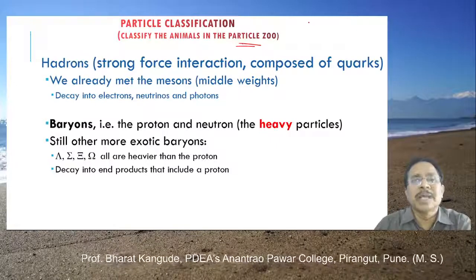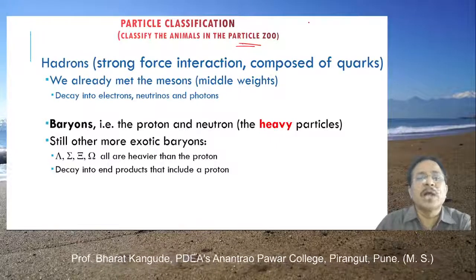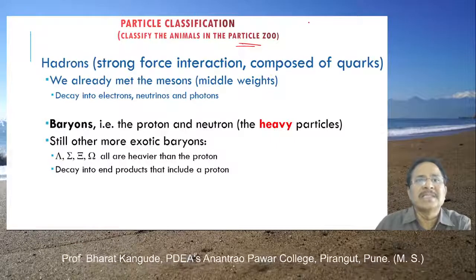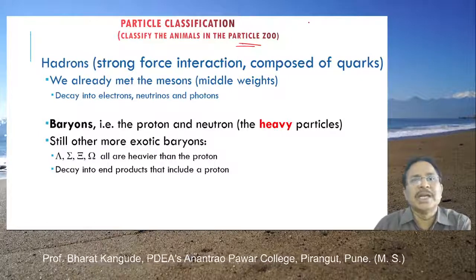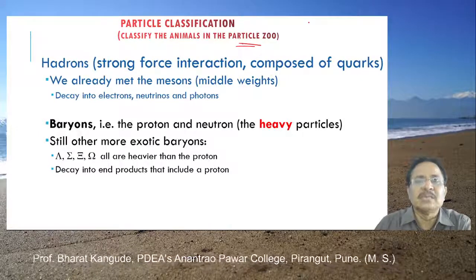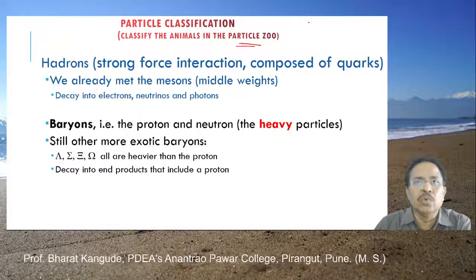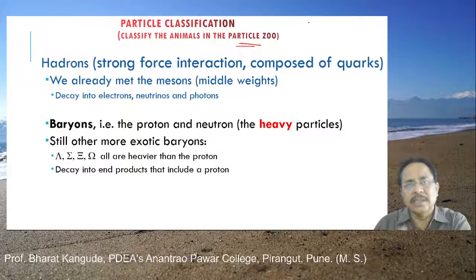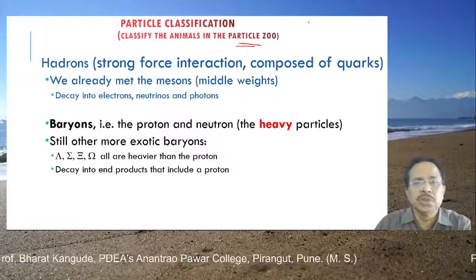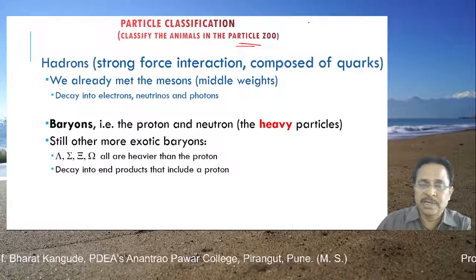So there are certain parameters that are to be satisfied, and accordingly these animals are separated. Here also we are using certain parameters to separate the particles from each other, and that's why we call it a particle zoo. Otherwise there is no relationship at all between the elementary particles and the word zoo we use in everyday practice.